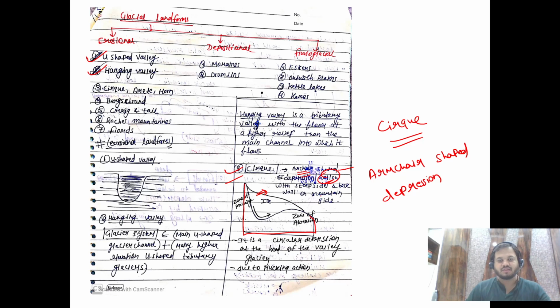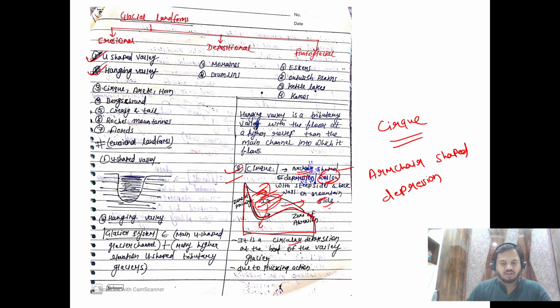So this is on the wall of the mountain. It is just like a scoop of ice cream. Whenever we order a cone of ice cream, the guy who is selling it takes a scoop of ice cream from the packet he has. So it is like the glacier has taken a scoop of this mountain along with it. When this ice will vanish, or melt away, you will just get this depression. So you can say that this is an armchair like, or a scoop of ice cream like thing.